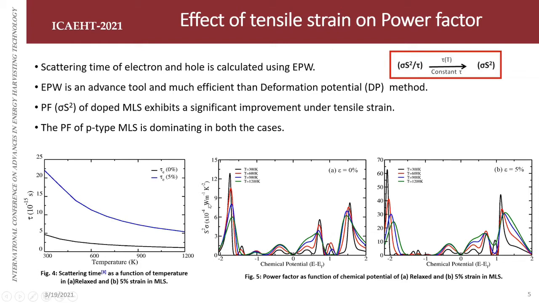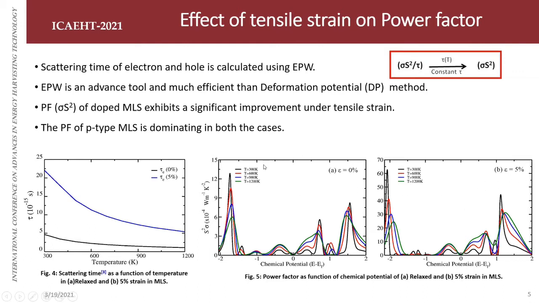power factor. Here we have presented the absolute value of power factor against the chemical potential. Actually, we are studying the doped behavior of silicene also. If I shift the Fermi level into the conduction band, then we are studying N type behavior. And if we shift the Fermi level into the valence band, then we are studying P type behavior. Similar behavior I have also examined for the strained silicene.